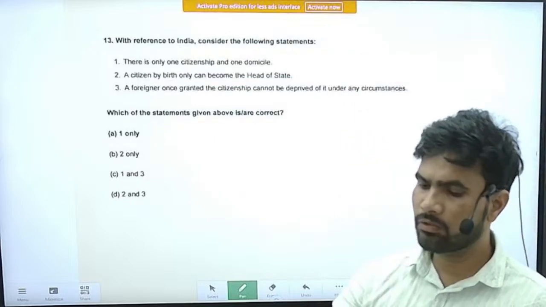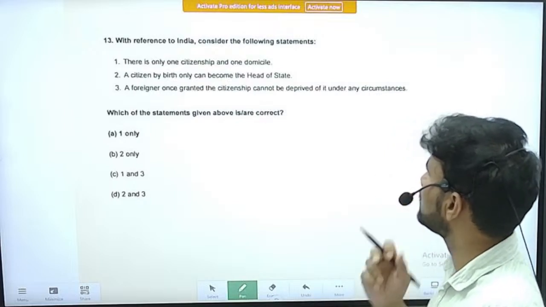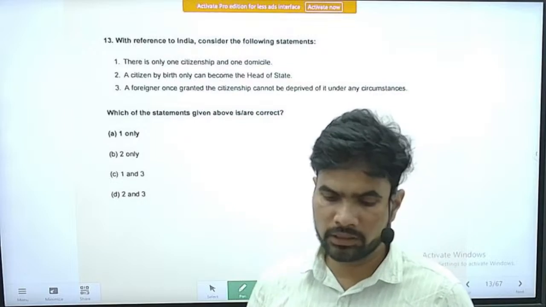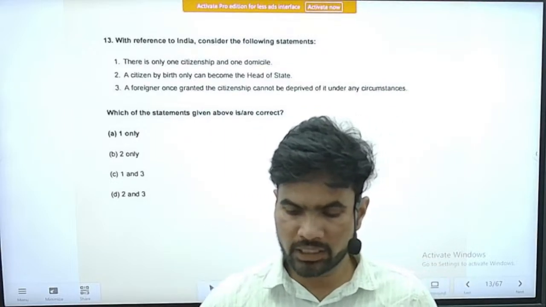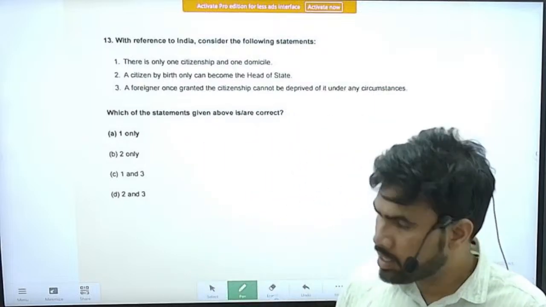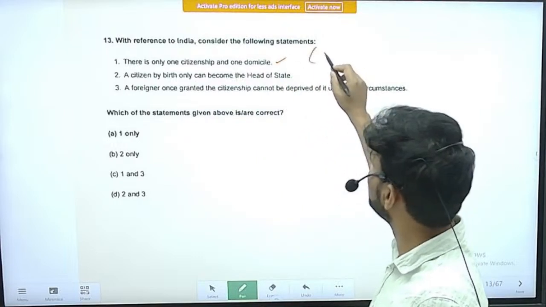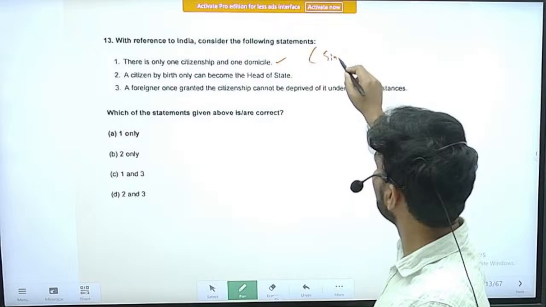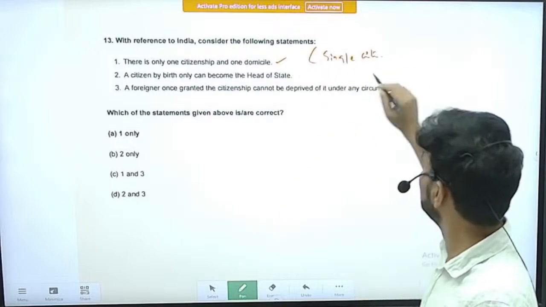Right. Next question, question number 13. With reference to India, consider the following statements. Statement 1, there is only one citizenship and one domicile. This statement is a correct statement because we are following single citizenship, and there is only one domicile, that is India.